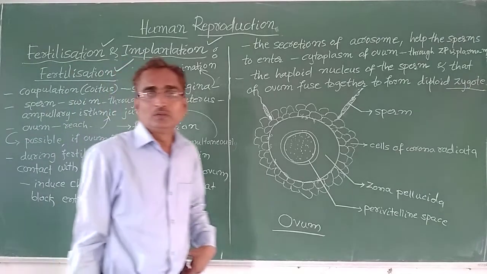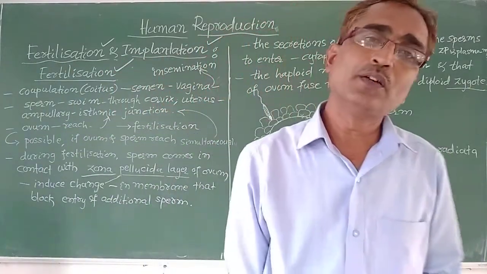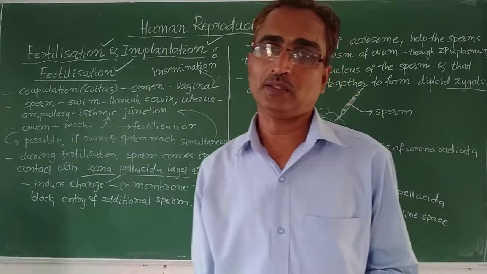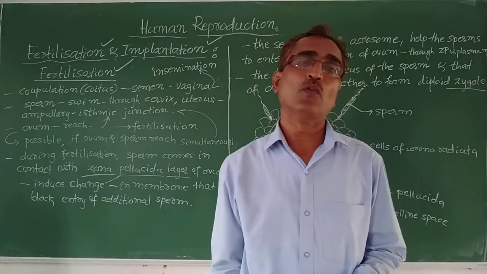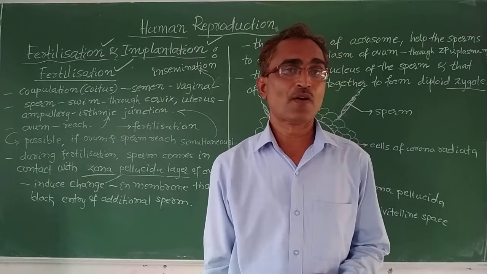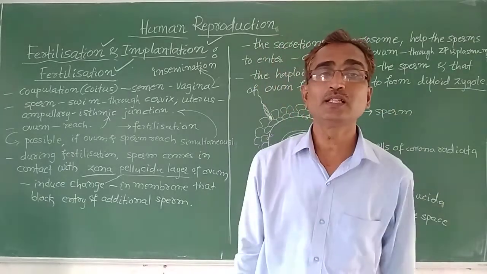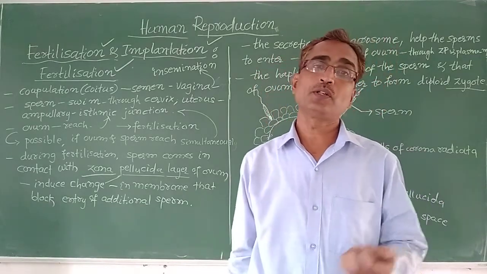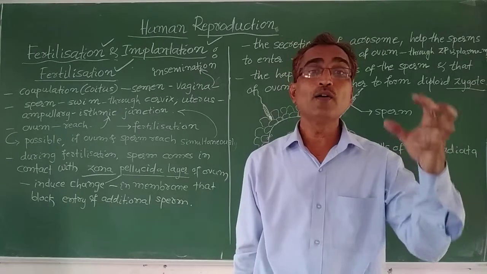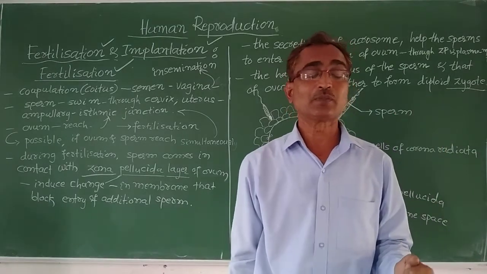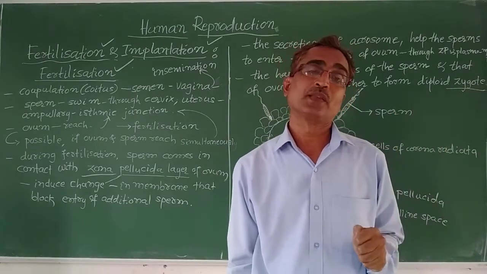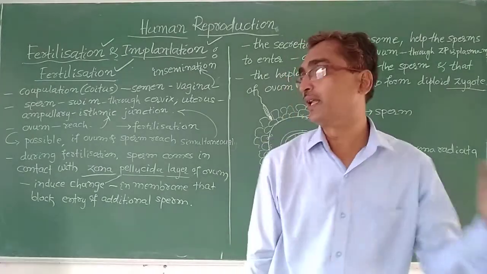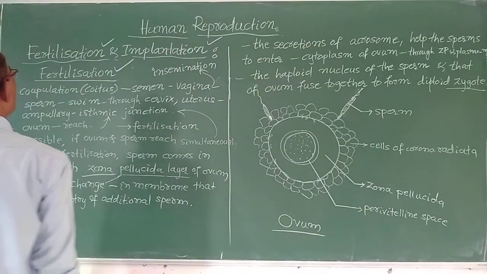As you all know, fertilization is the fusion of the male and female gametes, that is the sperm and ovum, leading to the formation of a zygote. Today we will discuss exactly how this fertilization takes place and what changes take place in it.